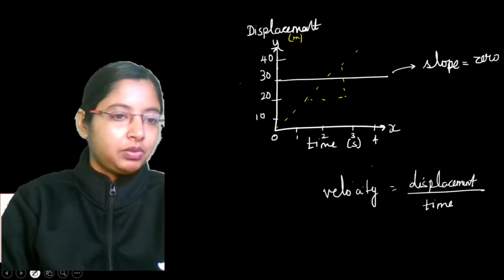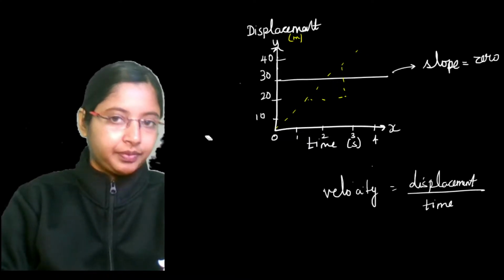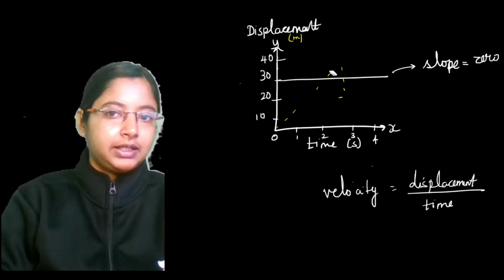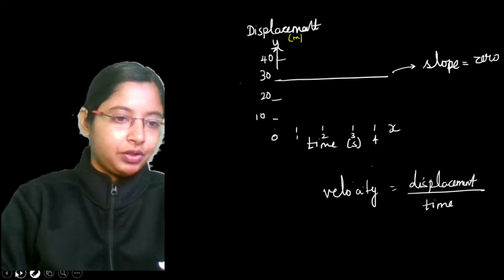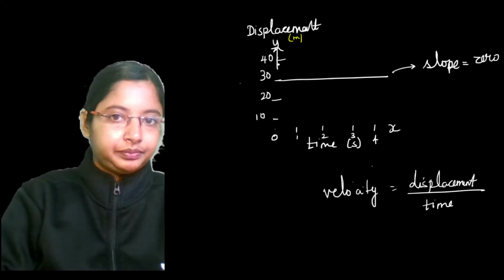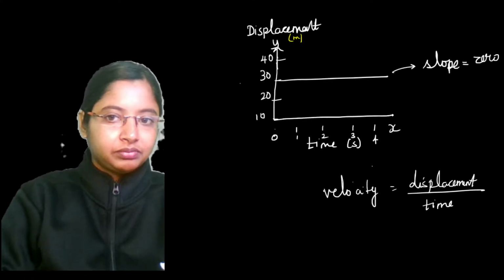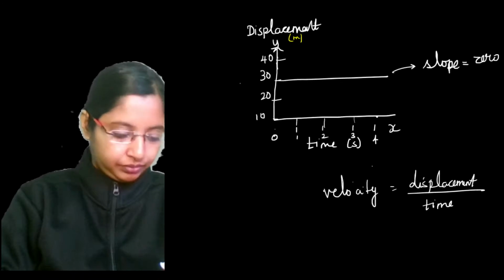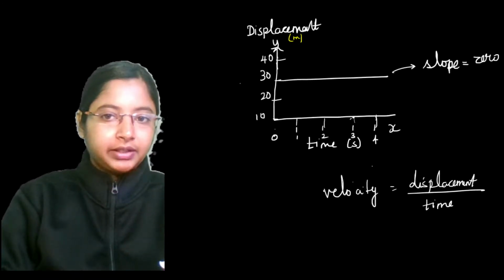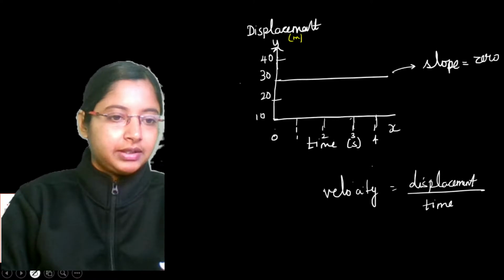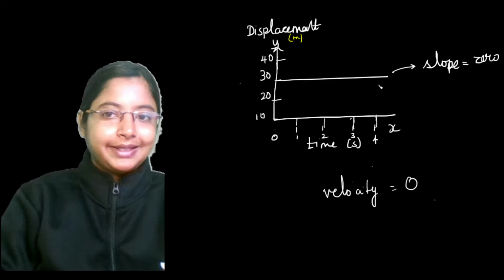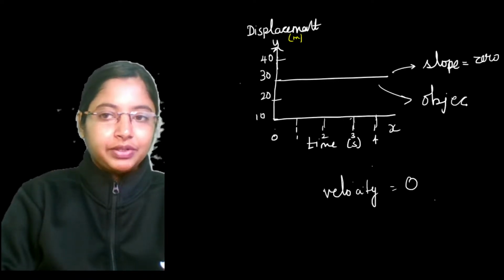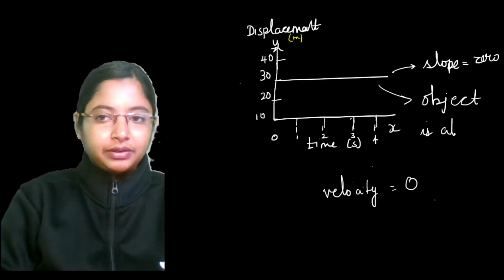If there is no displacement, what is happening to the object? What can you say about the object? As time is progressing, there is no change in its position with time. Then what is the state of the object? It will not move, correct? The object is not moving. So in this case, the velocity is basically 0. So the object is not moving at all. So this is when an object is at rest. This graph is when an object is at rest.